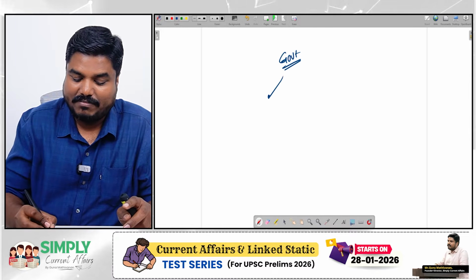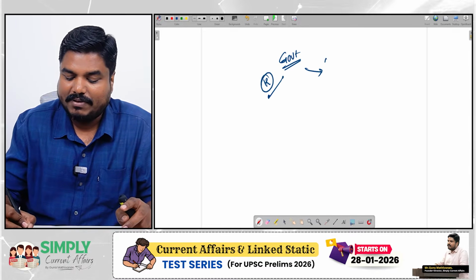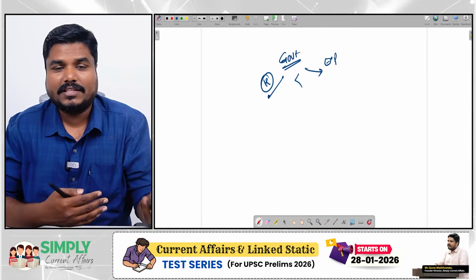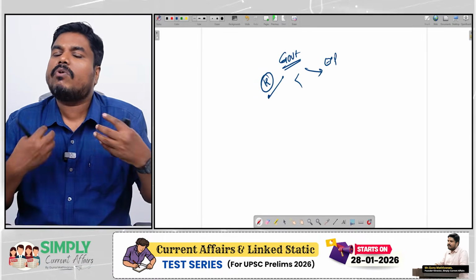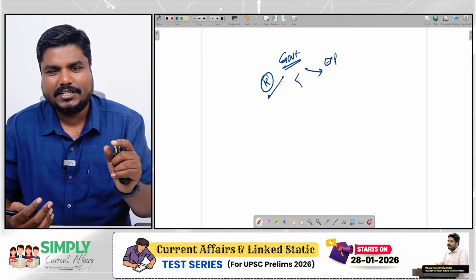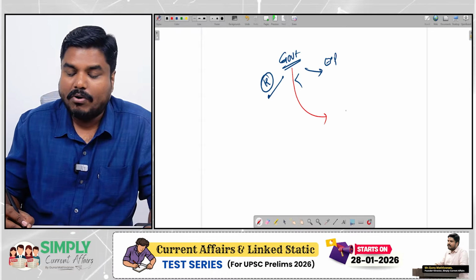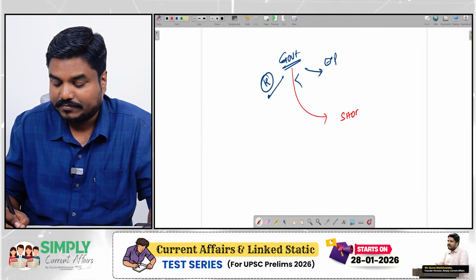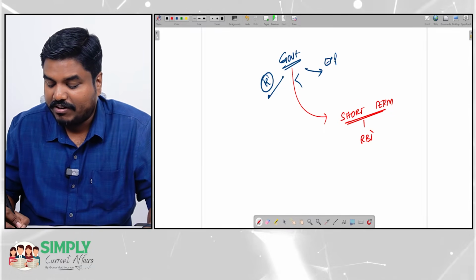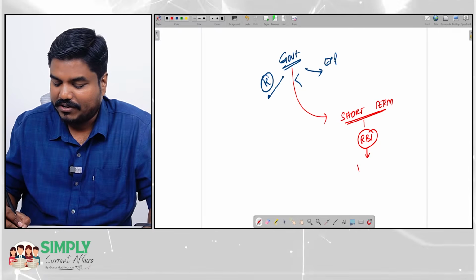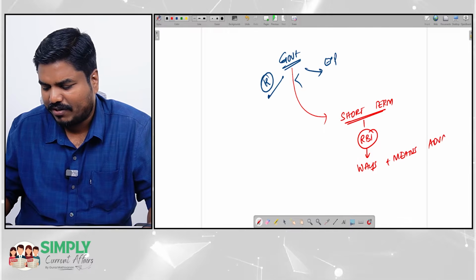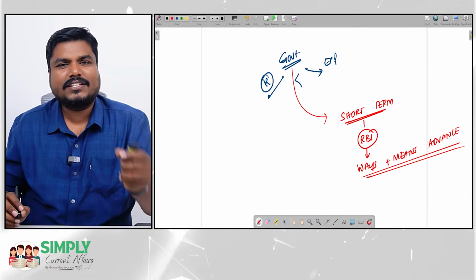So government, every month they will be getting some receipt. Every month there will be some expenditure. Sometimes, in some months, the expenditure can be more than the receipt. In that case, what will I do when my expense is more than my income? I will borrow for a short term. Like that, government also borrows for a short term. They will borrow for a short term from Reserve Bank of India through a window which is called ways and means advance. That's all, very simple. So it is a short-term borrowing.